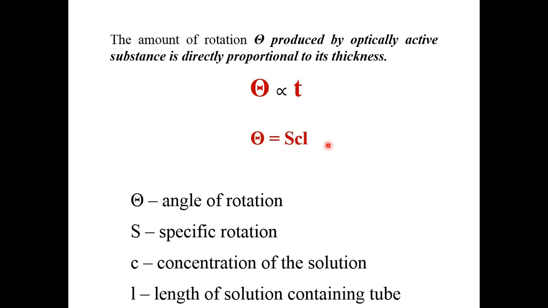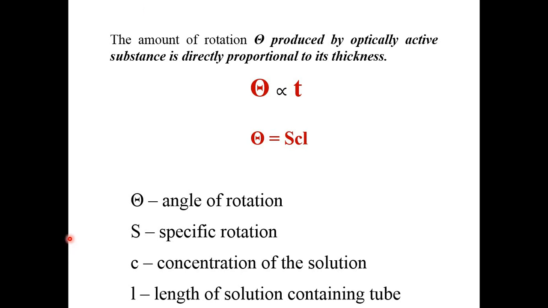Now in order to remove the proportionality sign, S is taken. Generally, to remove the proportionality sign, we consider a constant, and that constant is nothing but the capital S, which is known as specific rotation. What specific rotation is, we are going to see on the next slide.